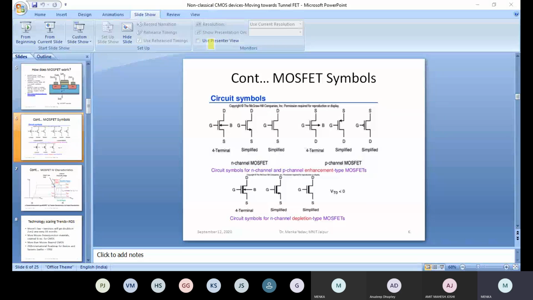So IV characteristics for the MOSFET are similar to that of BJT, but the only difference is in case of BJT, what do you have? You have input characteristics and then output characteristics. But here you have the transfer characteristics and the output characteristics. Transfer characteristics is similar to your diode. This is VGS, the gate to source voltage, and this is your drain to source current.